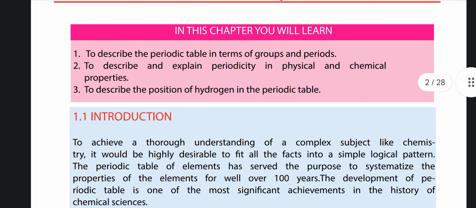Today, our first chapter is periodic classification of elements and periodicity. In this chapter, you will learn: number one, to describe the periodic table in terms of groups and periods. Number two, to describe and explain the periodicity in physical and chemical properties. Number three, to describe the position of hydrogen in the periodic table.